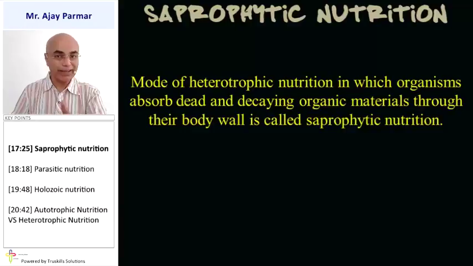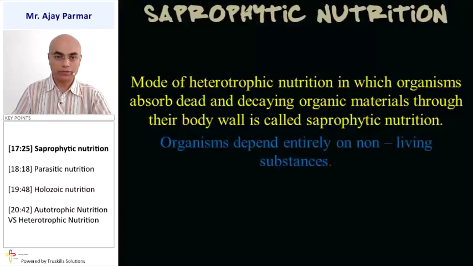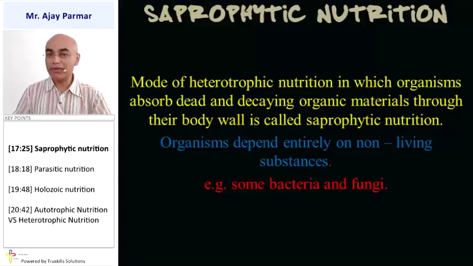Remember, saprophytic nutrition is one kind of heterotrophic nutrition. These organisms depend completely on non-living substances. That means they are not harming any host. Some bacteria and fungi undergo this saprophytic nutrition.